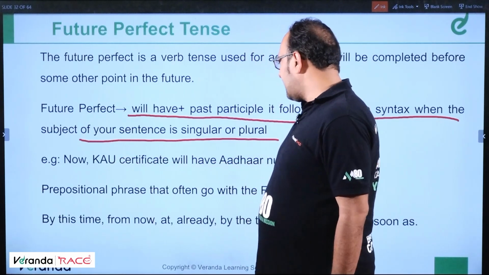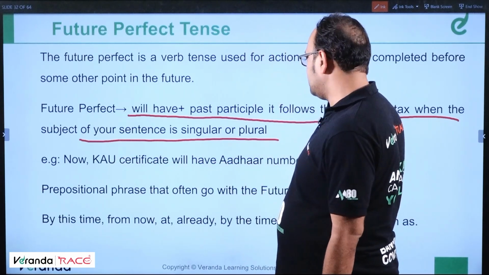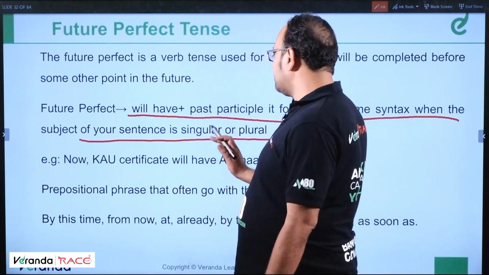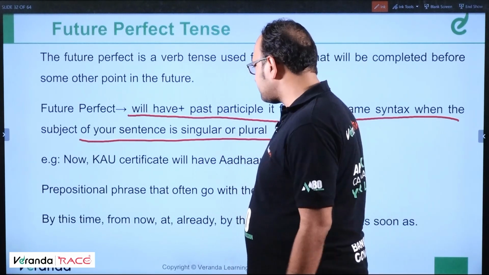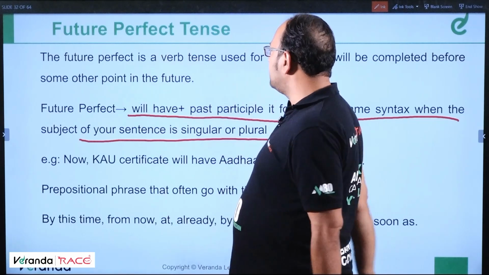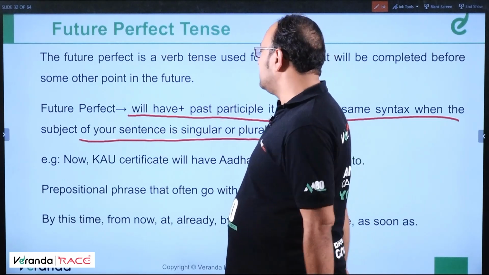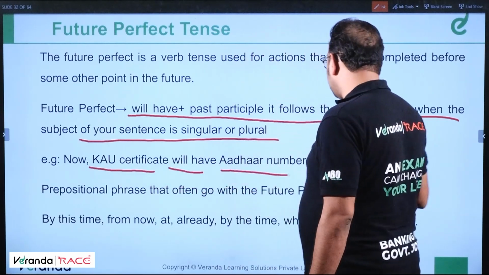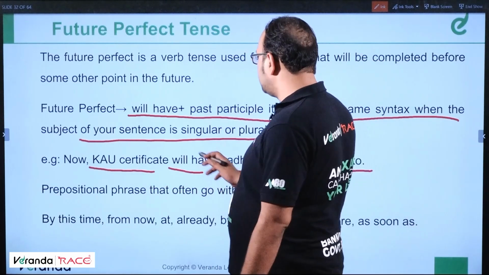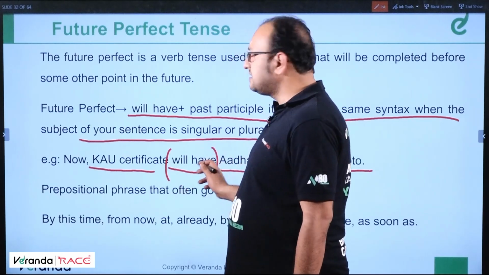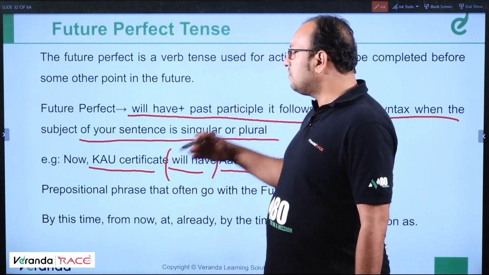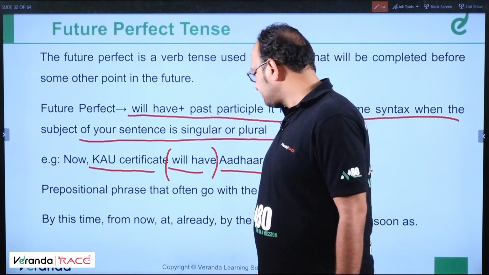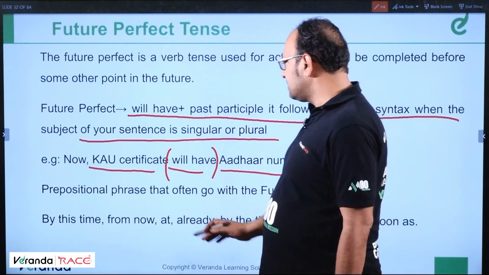Now, "KAU certificate will have Aadhaar number and photo." In this particular sentence, we are talking about the future perfect. So in this sentence you see "will" plus "have." This is simple future. If we want to convert it into future perfect, we shall read the last sentence first.